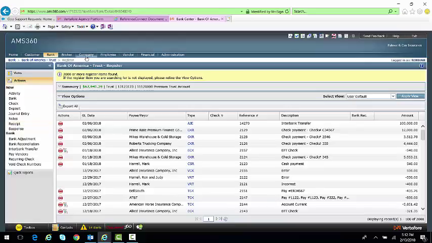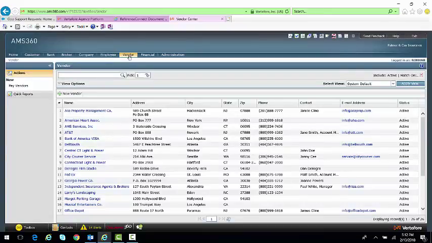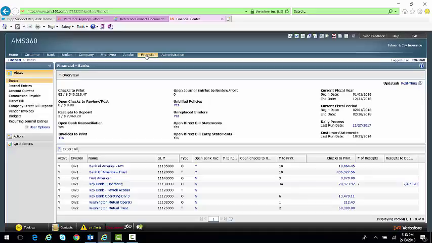Or I can go to the company centers, the employee centers, and I can see all of the commission setups and the vendor setup, all of the vendors that the agency has, maybe where you write your bills, the phone bill, the electric bill, things like that will be loaded up here. And then last but not least, there is the Financial Center, which is the summary or the dashboard, if you would, of what's going on in the agency over the course of any given day.